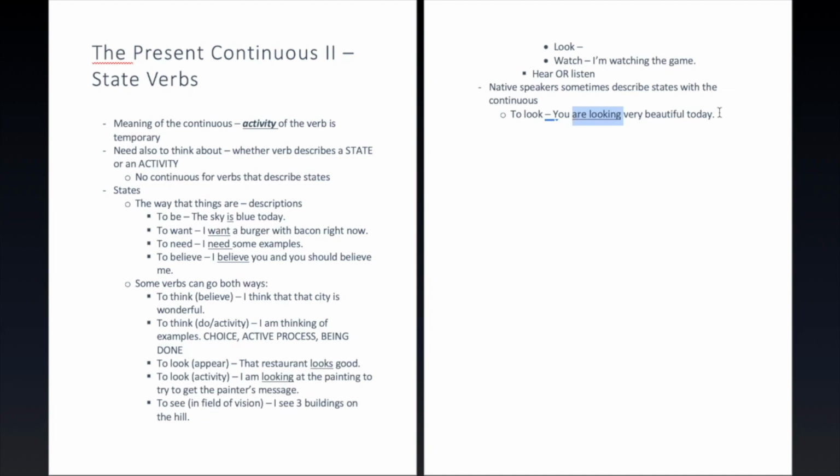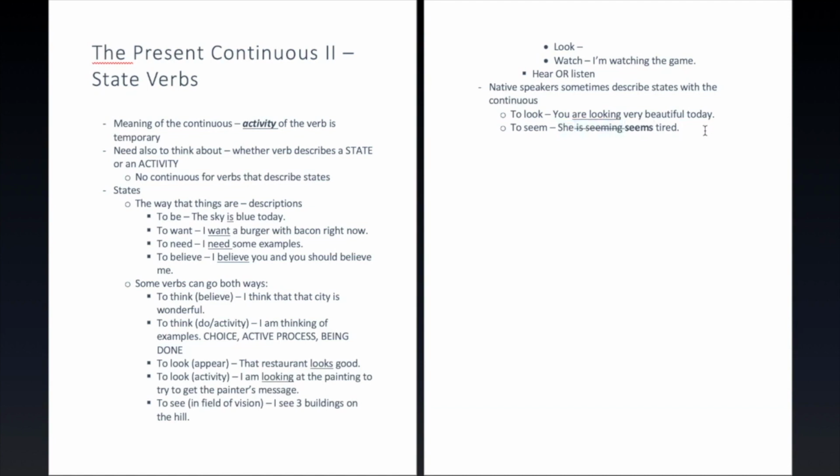Now, the problem with this is that it doesn't always work. I mean, or it usually does not work. So most states cannot be described so. Seem, right? To seem. You can never say she is seeming tired. You can never say that. So what's the difference? There's no real clear difference, and there's no real rule that you can draw from this. You have to say seems here. So what can you do about this?